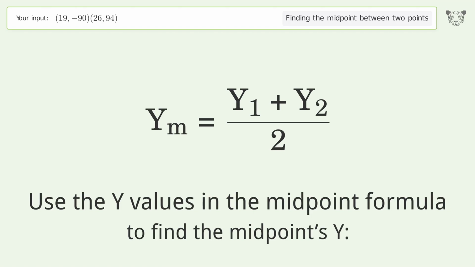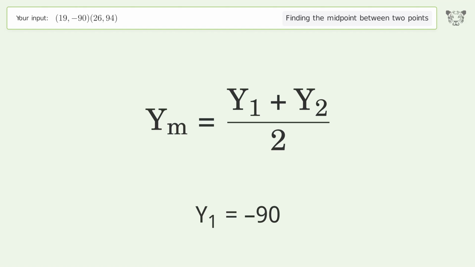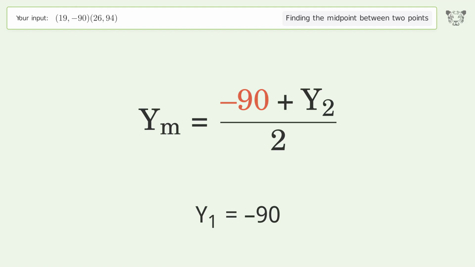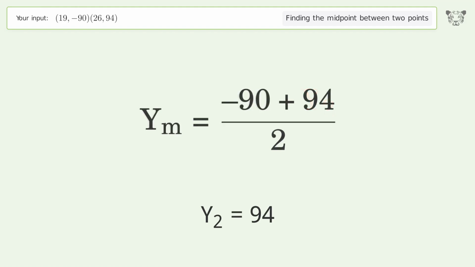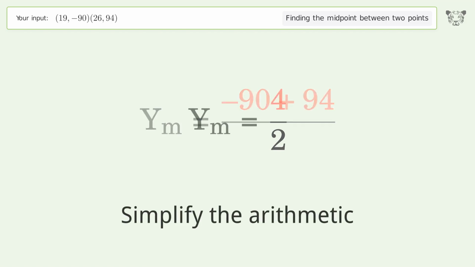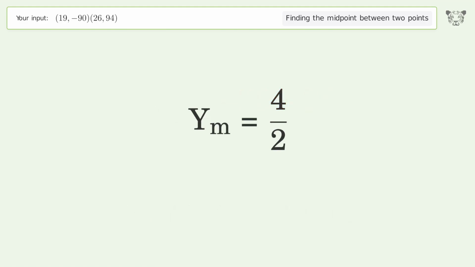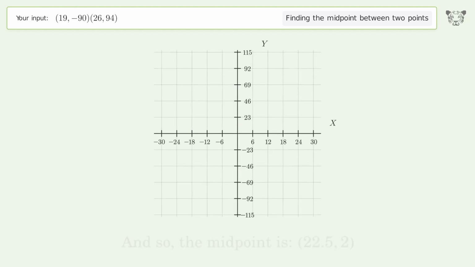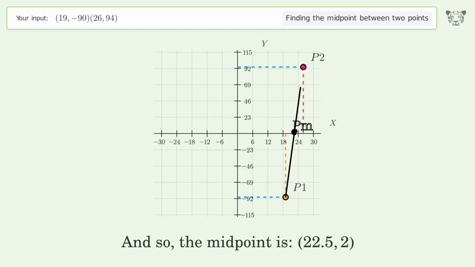Use the y values in the midpoint formula to find the midpoint's y. y1 equals -90. y2 equals 94. Simplify the arithmetic. And so, the midpoint is 22.52.